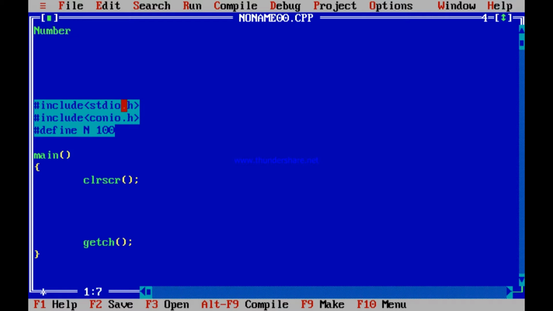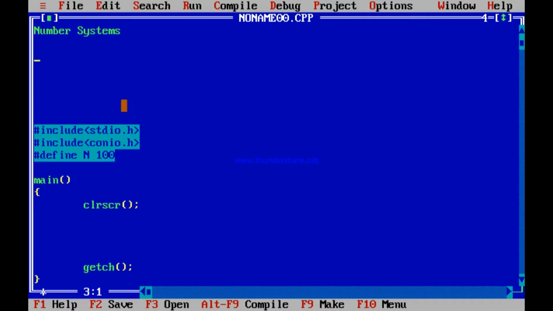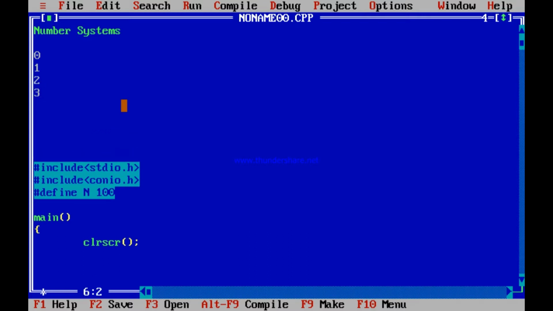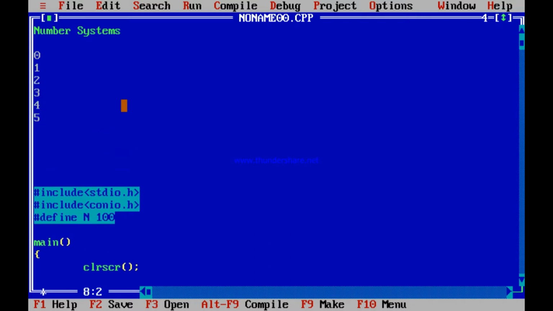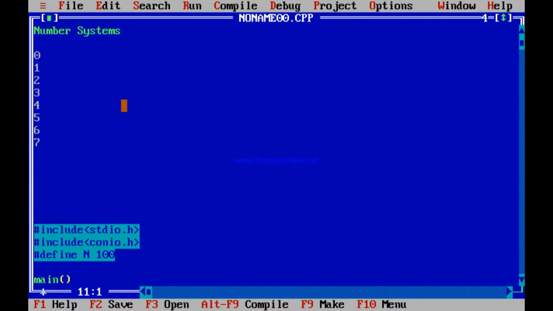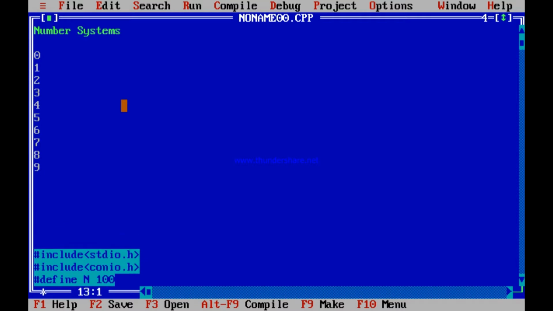What is a number system? When you are asked to write the numbers one after the other, what do you write? You write 0, then 1, 2, 3, 4, 5, 6, 7, 8, 9, then 10, 11, and so on.